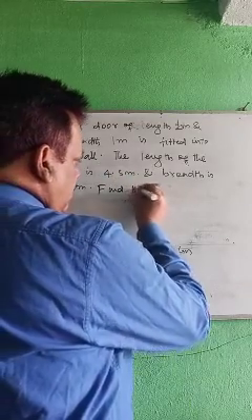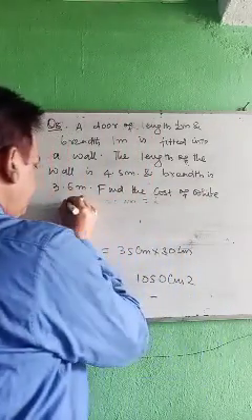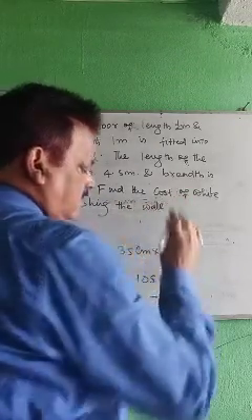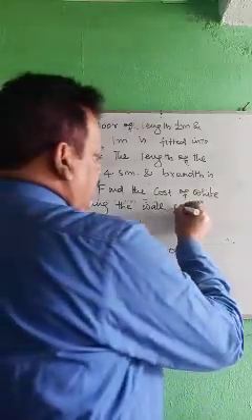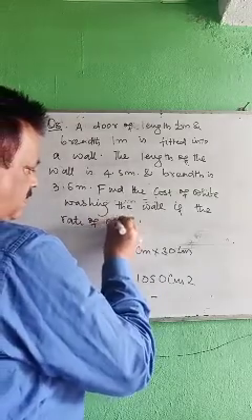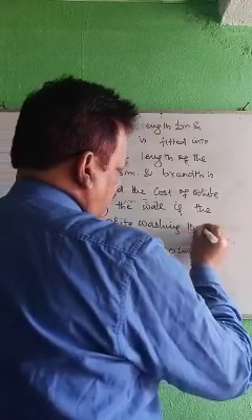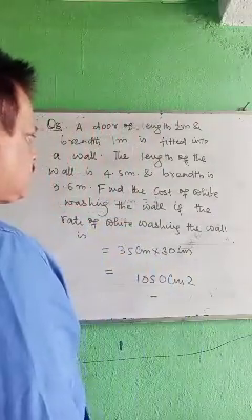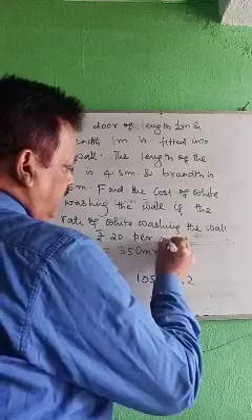Find the cost of whitewashing the wall, if the rate of whitewashing the wall is rupees 20 per meter square.